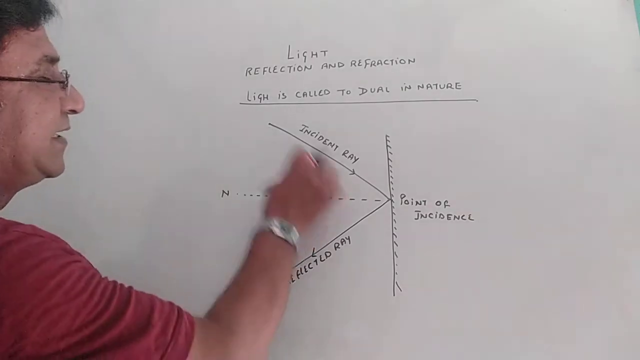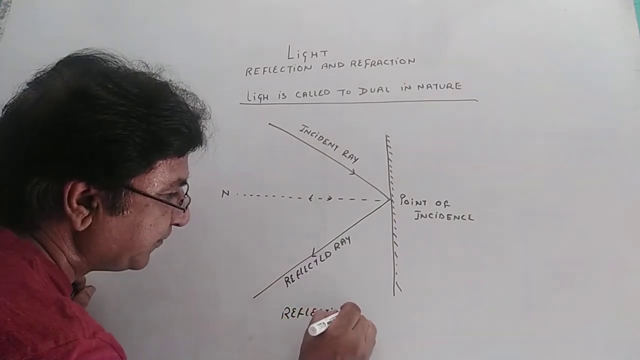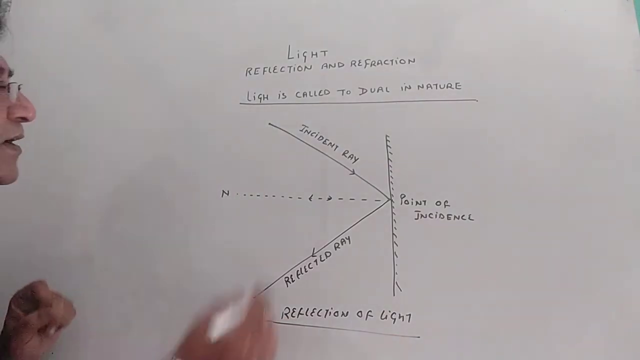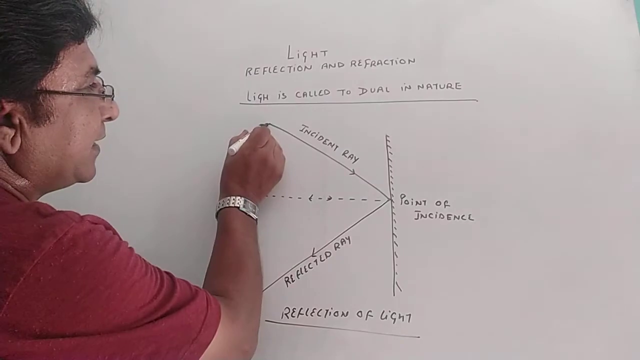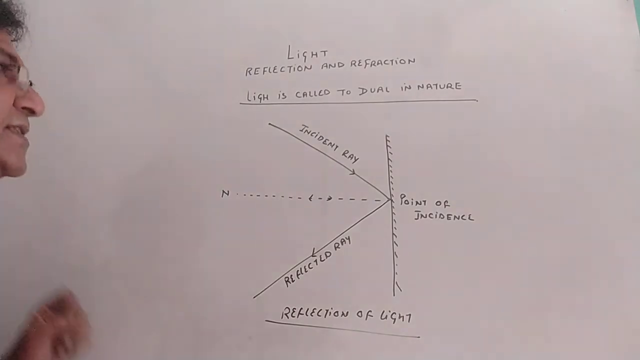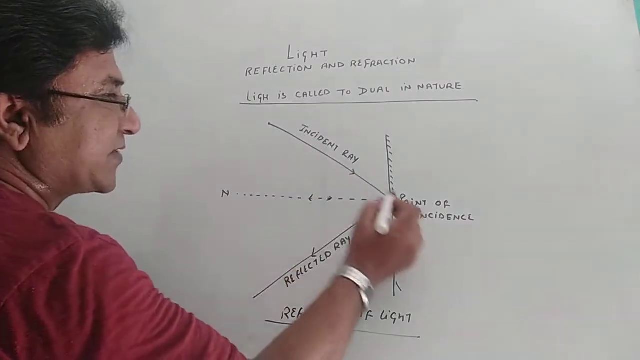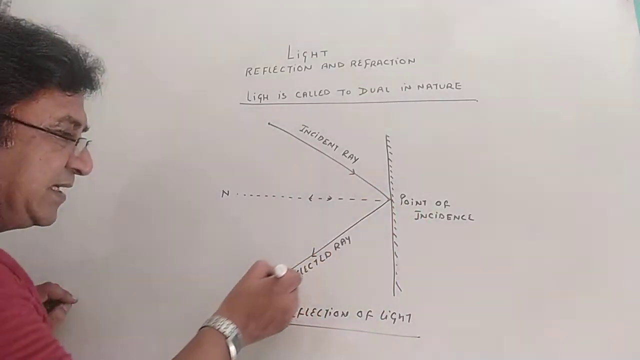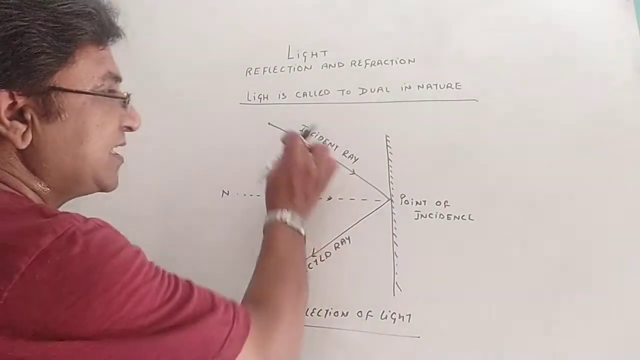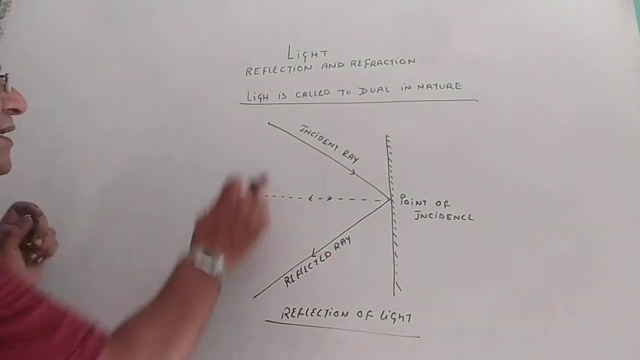So what is reflection of light? First, let's discuss reflection of light. So what is the definition? Bouncing back of a ray of light in the same medium. One definition is this. This will give you marks. Now this is an incident ray which is striking the point of incidence. This is the reflected ray which is bouncing back on the same path. So bouncing back of the ray of light in the same medium is reflection of light.